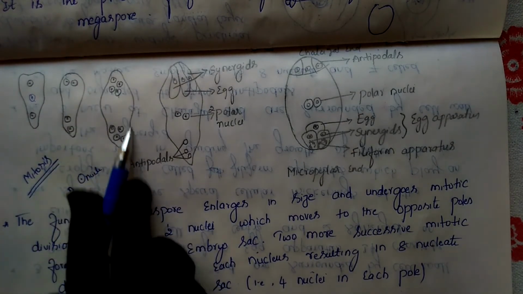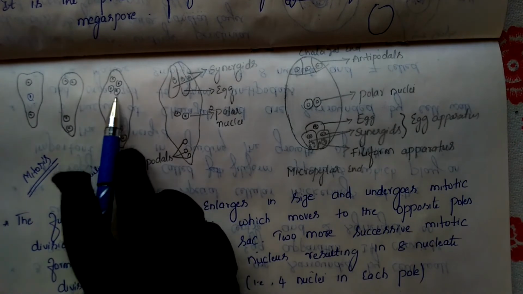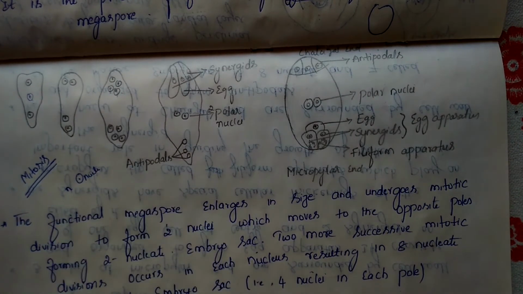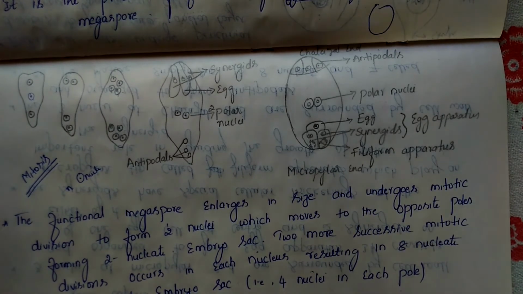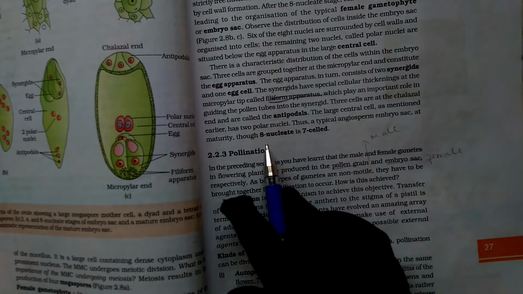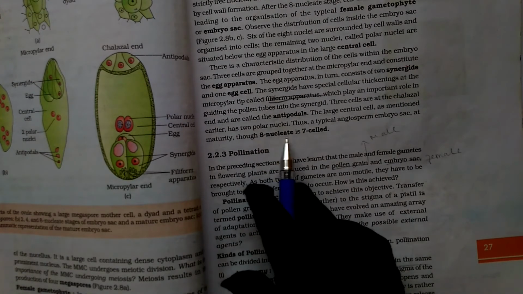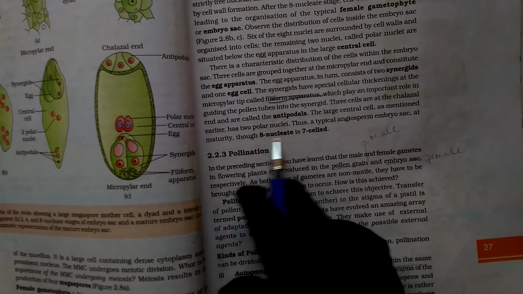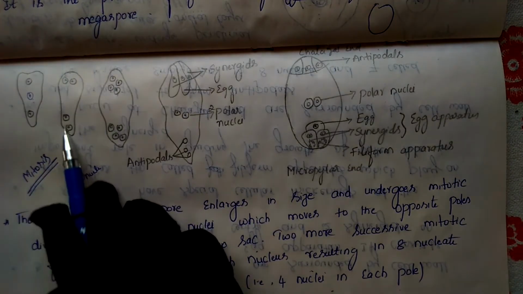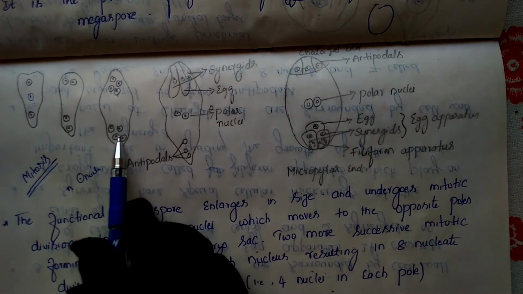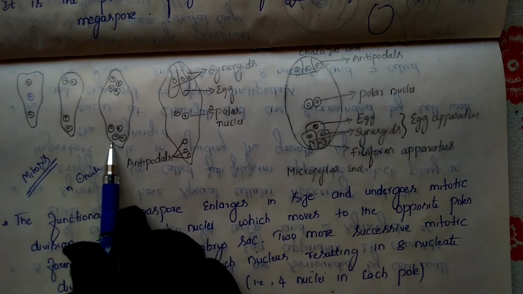Now finally inside the embryo sac, how many nuclei did we get here? 8. 1, 2, 3, 4, 5, 6, 7, 8. So finally we got 8 nuclei here. That's why we mention the embryo sac as 8 nucleated. Because finally we got 8 nuclei here, that's why we are calling it 8 nucleated.